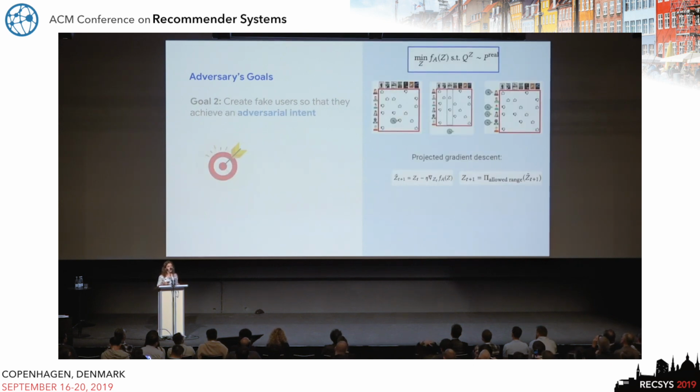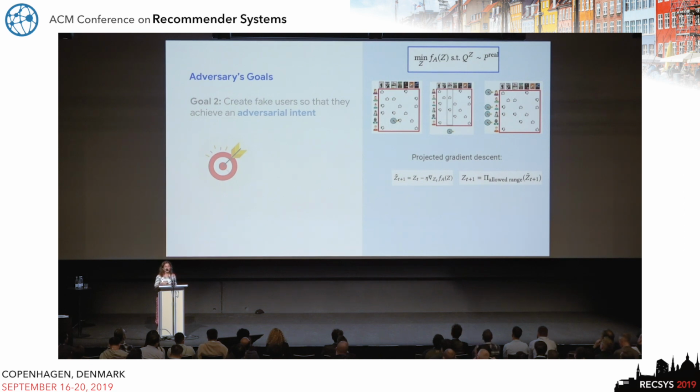Now, however, the second goal, which is the main goal of the adversary, is that it wants to optimize its adversarial intent subject to the constraint of unnoticeability. So this f sub a function is the one that captures the adversarial intent, which could be anything from targeting a single user item pair, or for example, targeting a group of users or a group of items, and so on. So every time you see such an objective, you're like, great, let's do gradient descent, and in fact, projected gradient descent because you have this constraint.